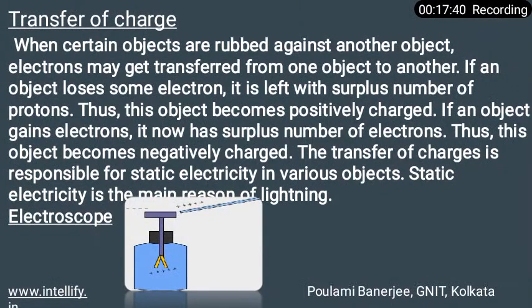What I am saying is that when the brass beads of the electroscope are touched with a charged object, electric charge gets transferred to the gold leaves through the rod from the charged object. As a result, the gold leaves move away from each other, because both the leaves have similar charges.